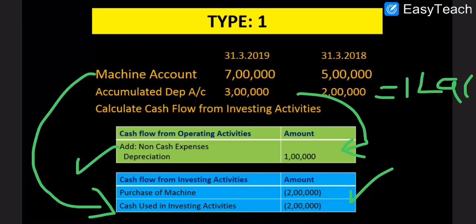So in this type of question, we do not have to prepare any machine account or depreciation account, as no adjustment is given here. Depreciation will be dealt separately. The difference of depreciation will be shown as depreciation during the year and added in operating activities. And for the difference of machine account, if it is increasing then it is a purchase, and if it is decreasing then it is a sale. Right now closing balance is increasing, so it is a purchase of machine. So it is an outflow of cash from investing activities. So this is a simple type of condition.